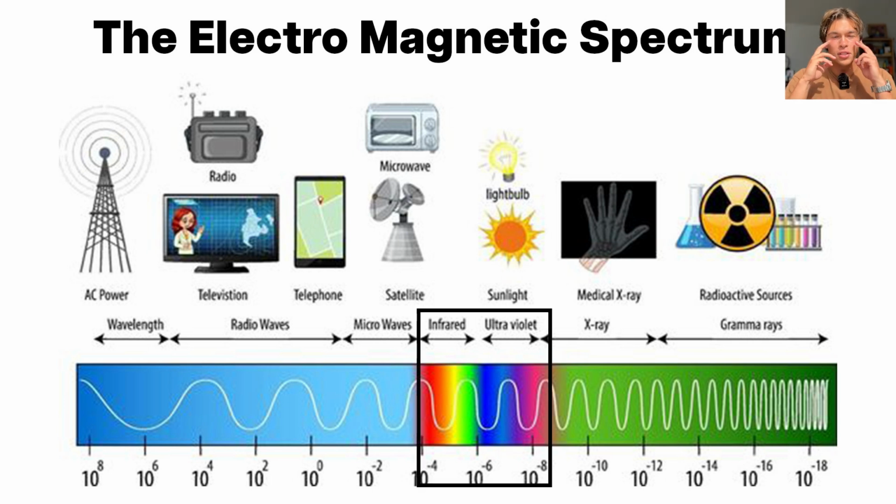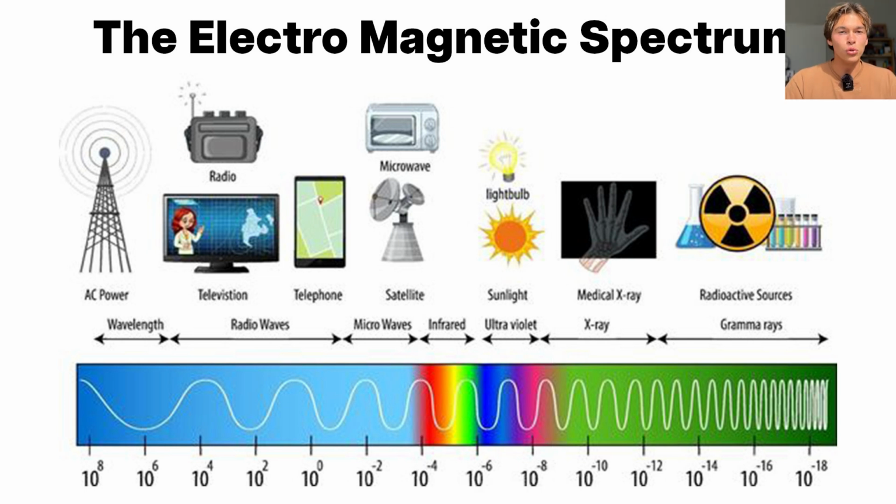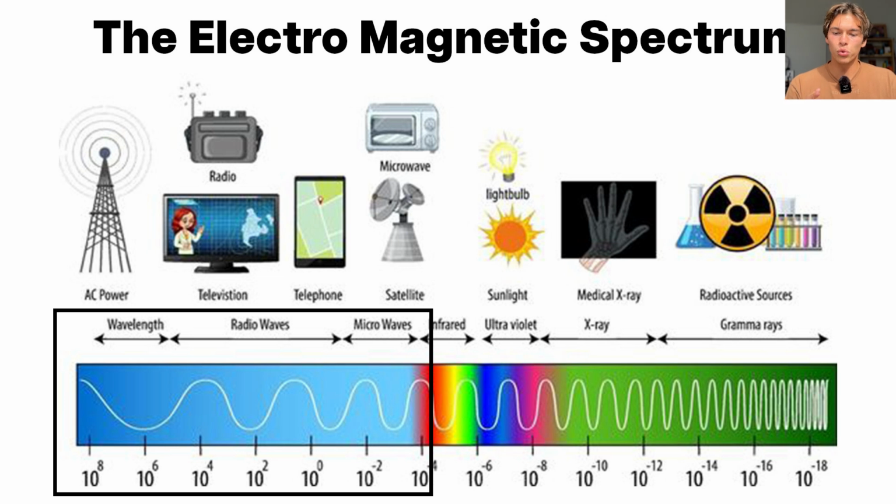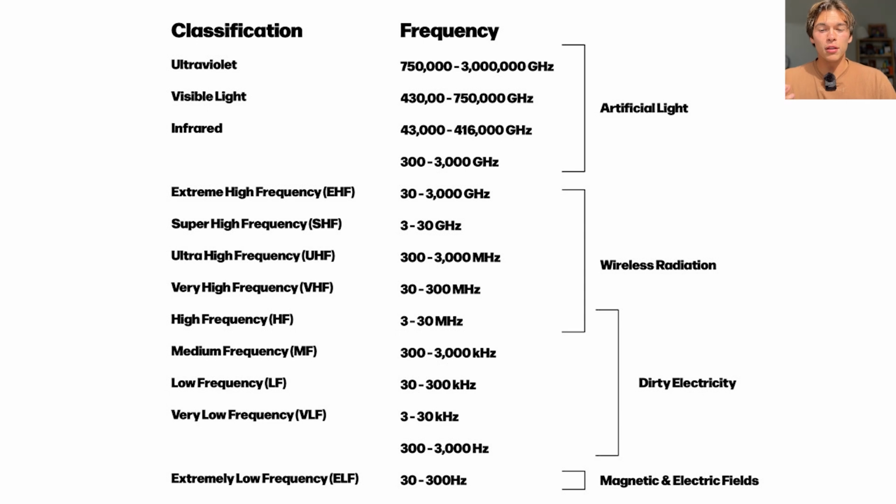Now keep in mind, visible light is the only frequency of light we could see. UVB, which comes from the sun, and infrared, which comes from the sun, we can't see. Same thing with all these other frequencies. We cannot see them. And what we're going to be talking about is those lower energy waves that come after infrared. So on here it says the microwaves, the radio waves, and then the wavelength. But we're going to group them into the following categories.